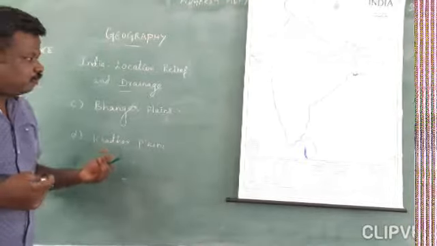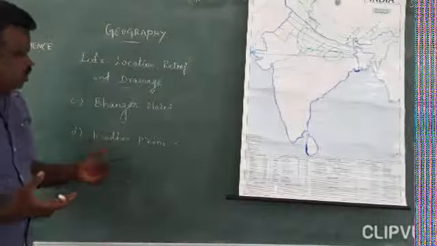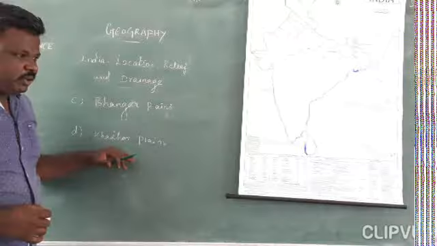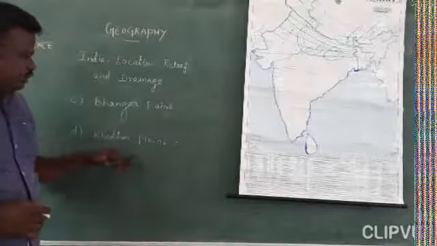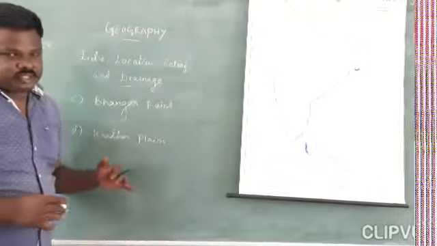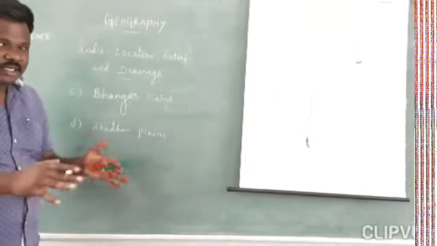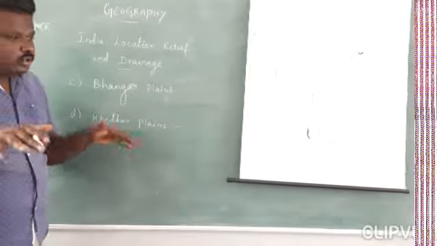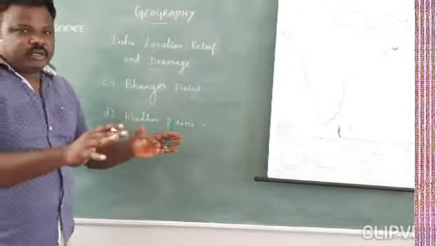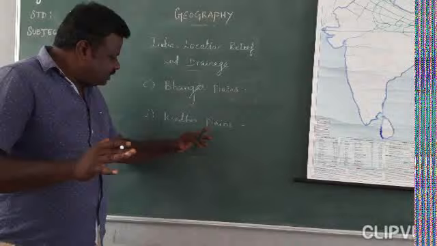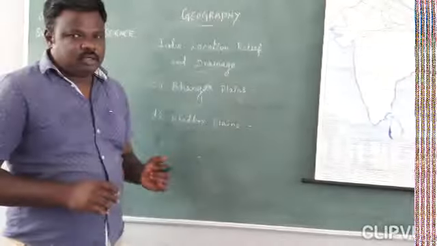So agriculture is mostly possible. At the same time, you can see the Khadar plains along the course of the river, because the newer alluvium deposit is mostly seen in the river beds, isn't it? So along the river course, the plain is called the Khadar plain.